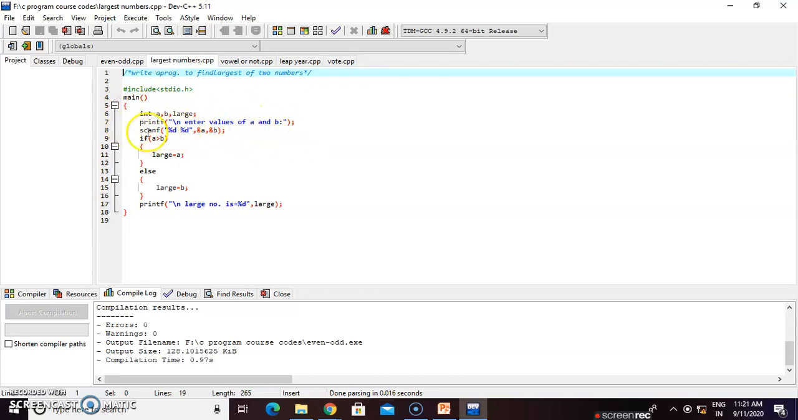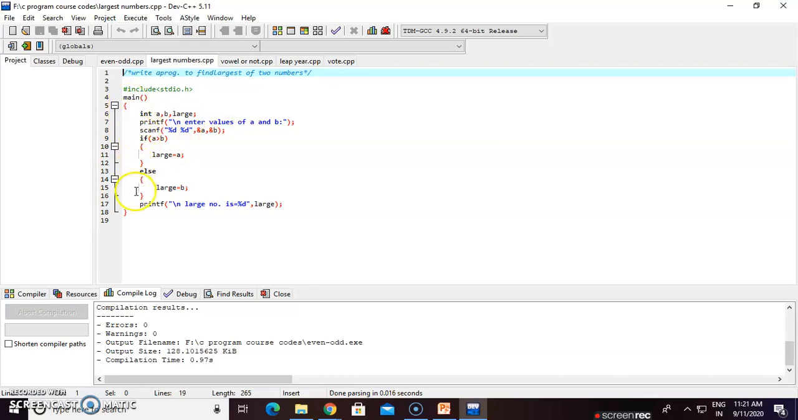Here we take a single line for taking the input from the user. We use the scanf function. We write it for the two variables, so we write %d space %d, close the double inverted commas, and then comma ampersand a, comma ampersand b.